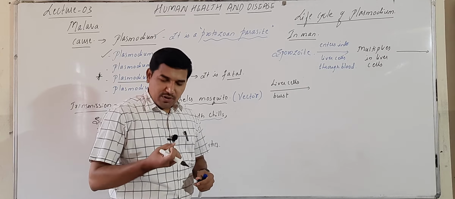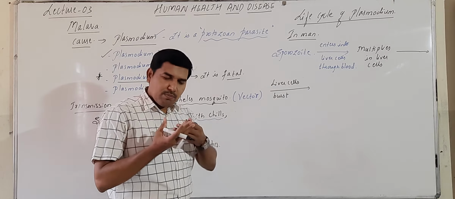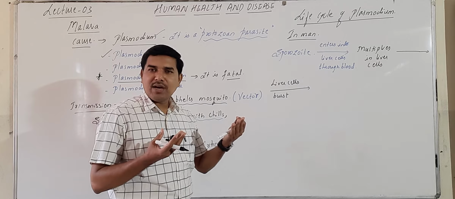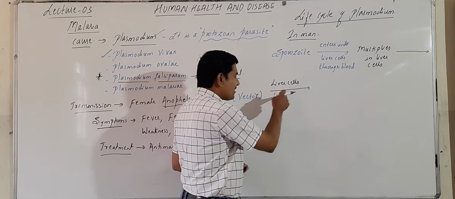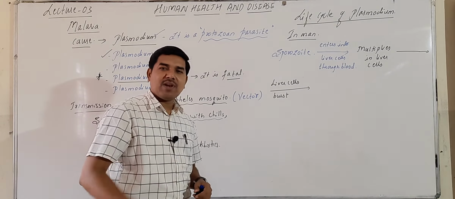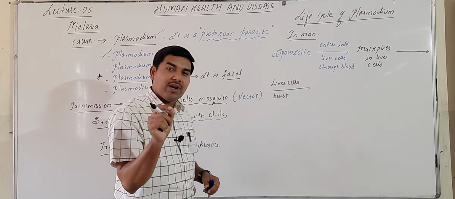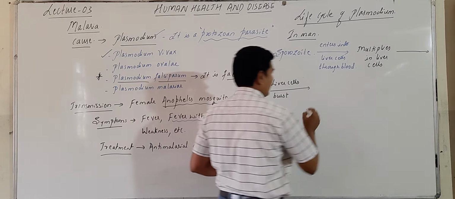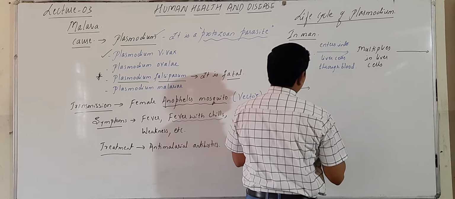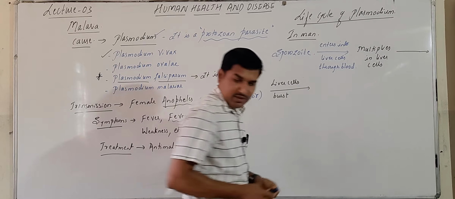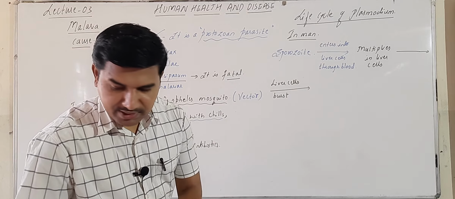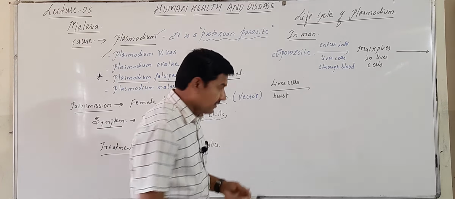Now, when the liver cells burst out, many pathogens are released into the bloodstream. So the liver cells burst, then after that what will happen? The pathogens will infect the RBCs.